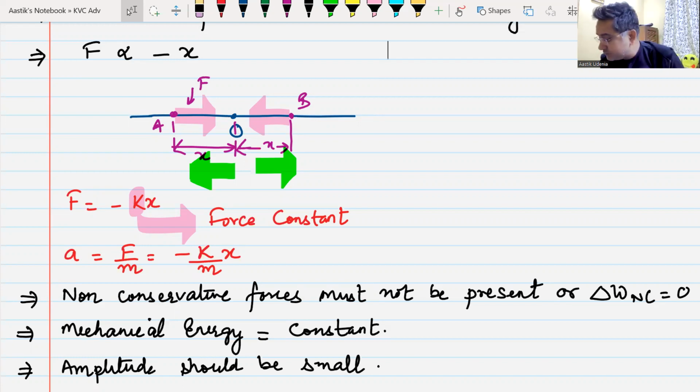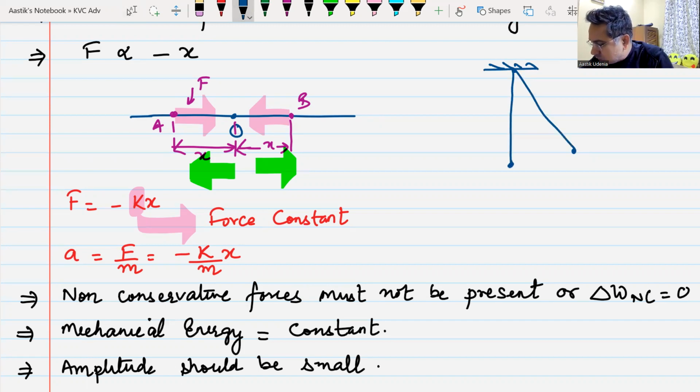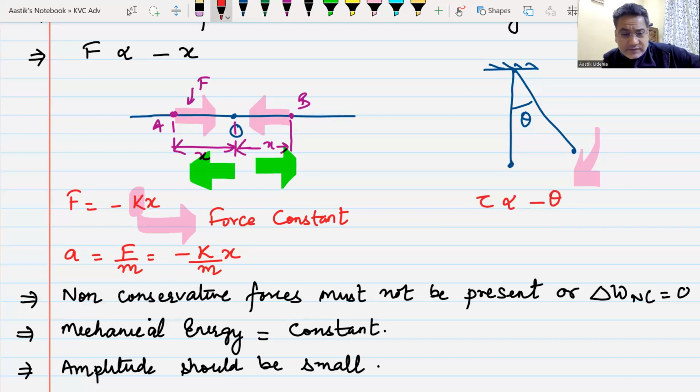Here we are talking about the linear simple harmonic motion. Well, in case of angular simple harmonic motion, we can write a similar thing. If this is an angular simple harmonic motion, instead of displacement, we will take angular displacement, and there must be a restoring torque which will try to bring the particle back to its original position. This restoring torque must be proportional to minus of this angular displacement.